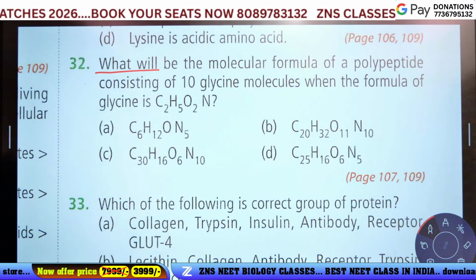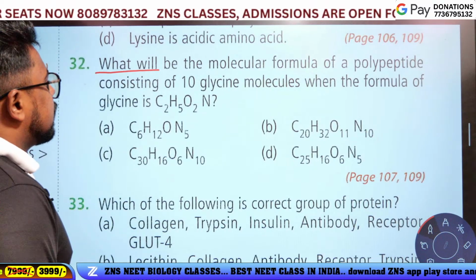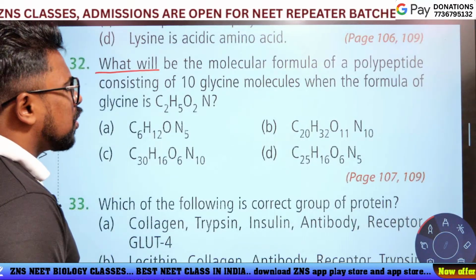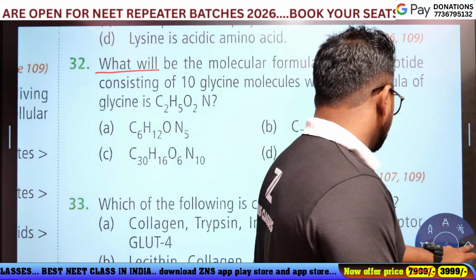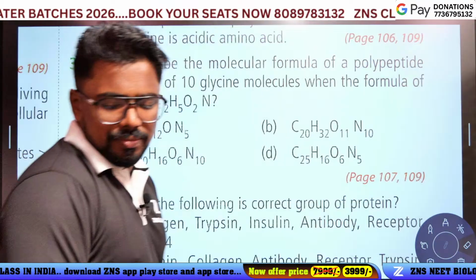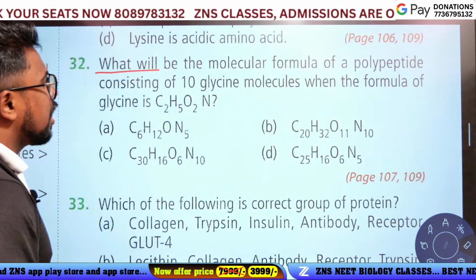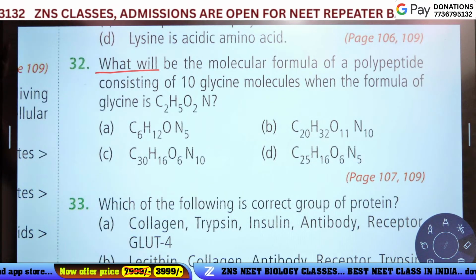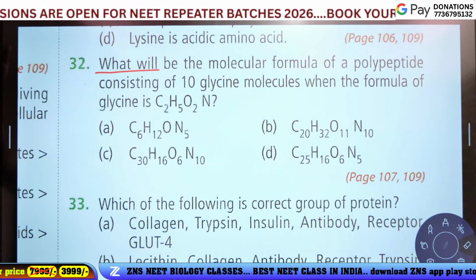Ten glycine molecules. I just do not remember that, guys, this question. So it's just one equation here. Come on, what is the question? Which is the answer? What will be the molecular formula of polypeptide consisting of 10 glycine molecules, okay?